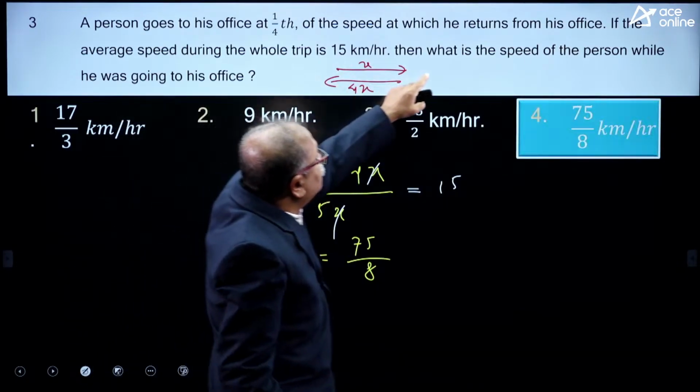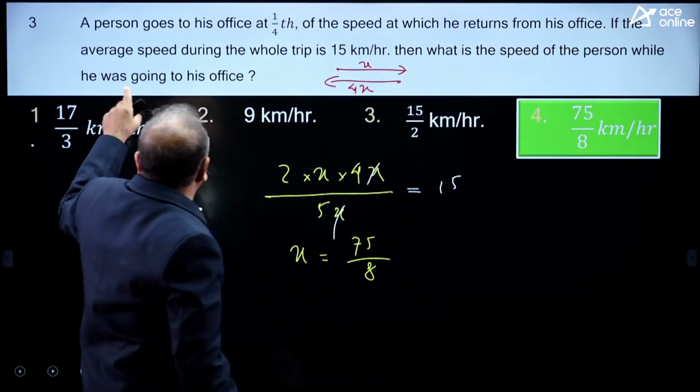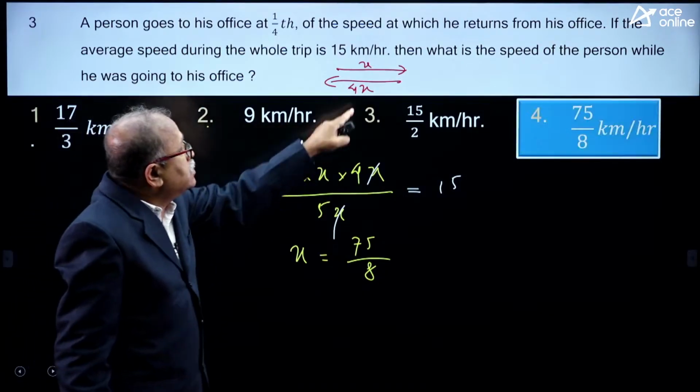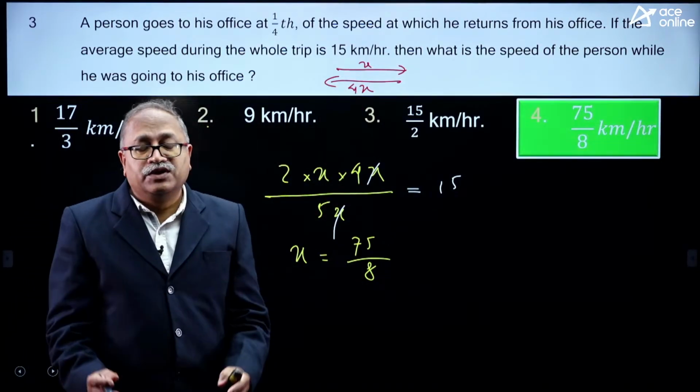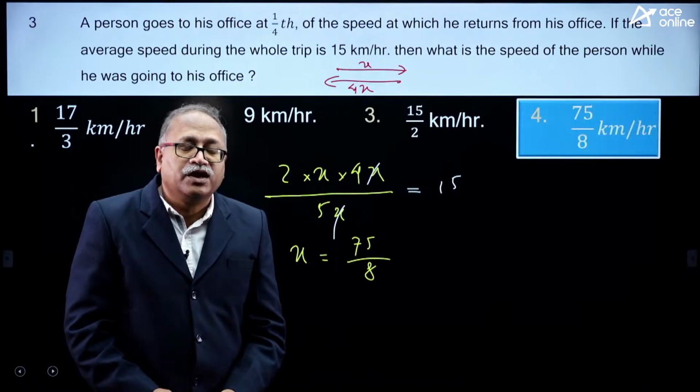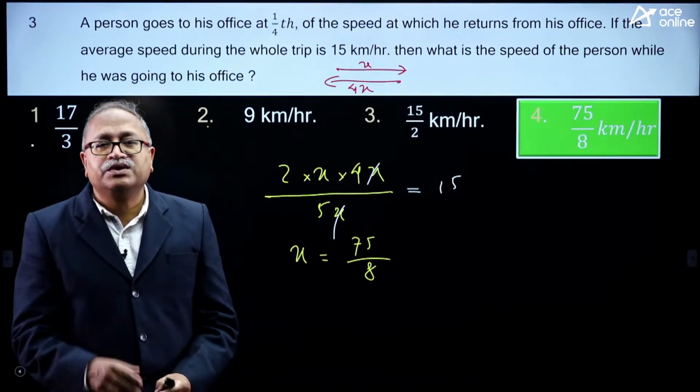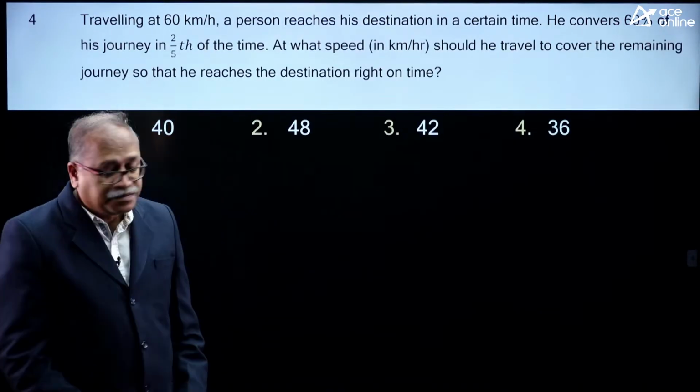office. What I need to find out is the speed of the person while going to office, and that is x, and x is 75 by 8. Well done my dear friend. The next question on the board is this.